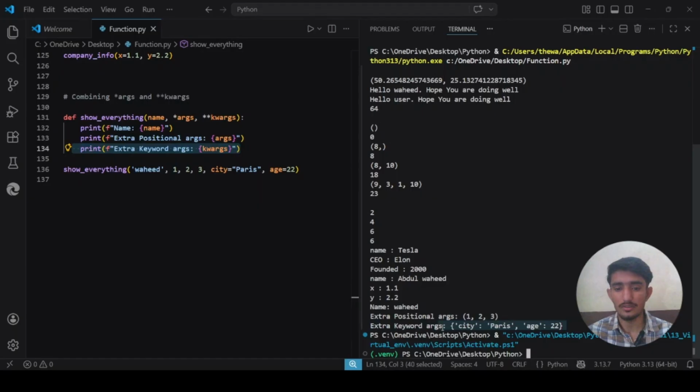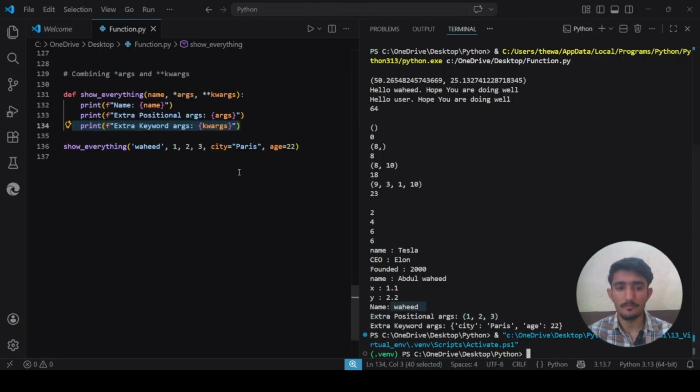So you see these are the keyword arguments, these are our regular arguments, these are the positional arguments, and these are the keyword arguments.